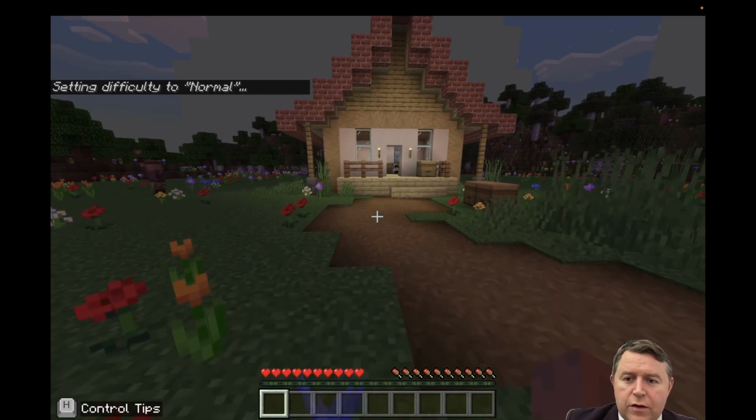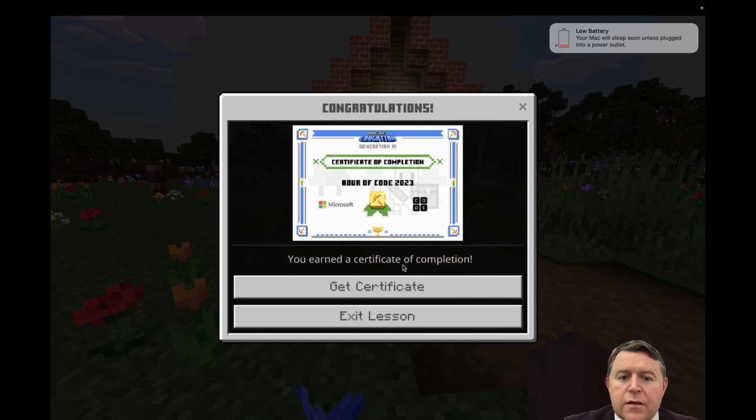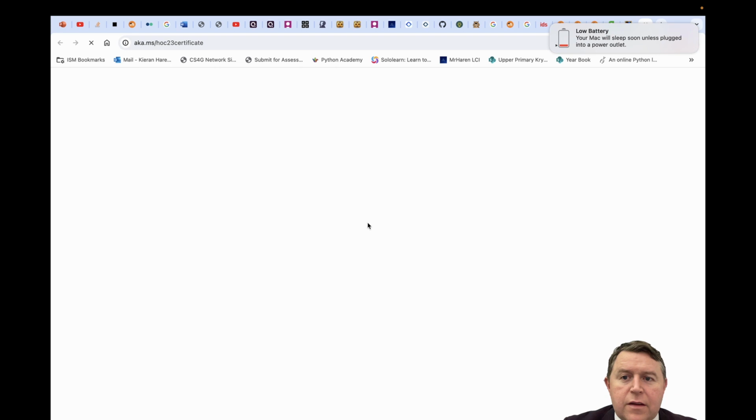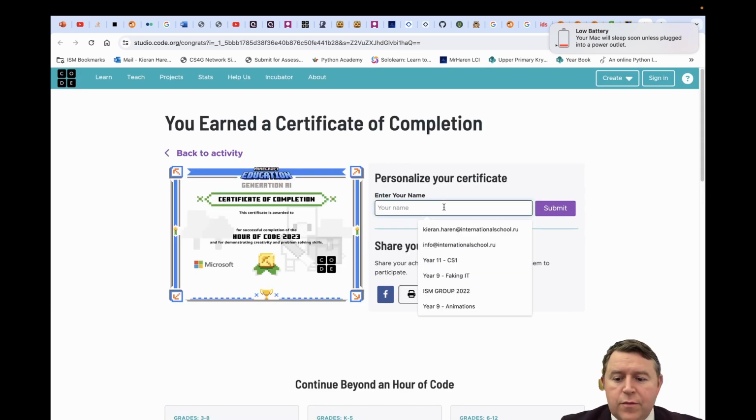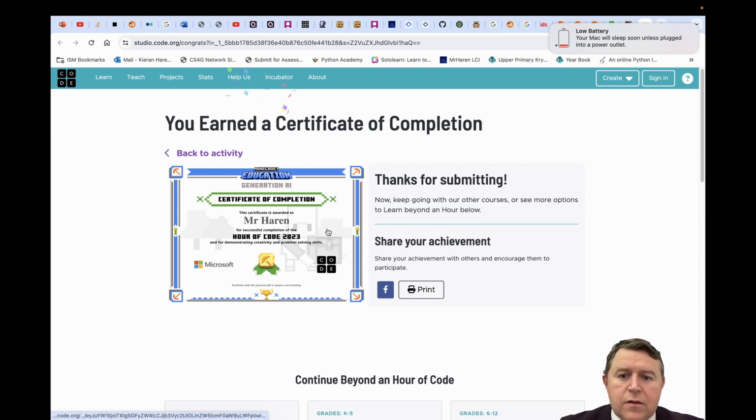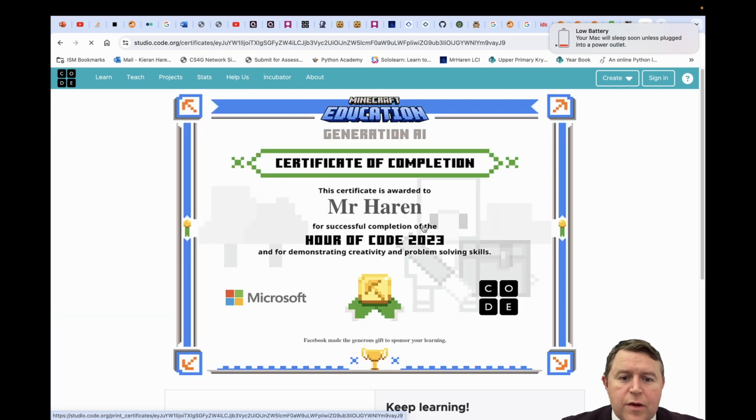When you're done, you need to click on escape, click on I'm finished, and then get your certificate to be uploaded to the team or to the form. Okay, so you type in your name, Mr. Harmon, and then submit, and it should pop up, and then I can save this, copy it, take a screenshot of it, and then upload it to your team or to the Microsoft form. I hope you enjoyed it, and I'll see you next year for the Hour of Code.